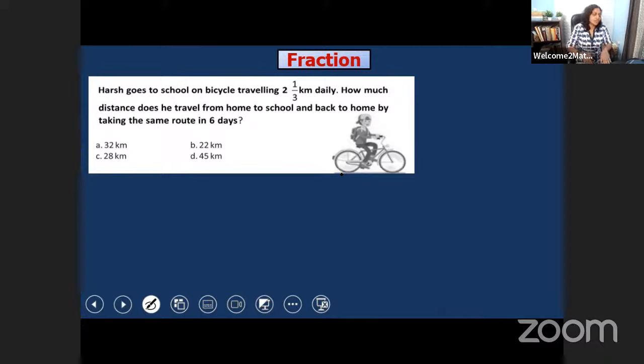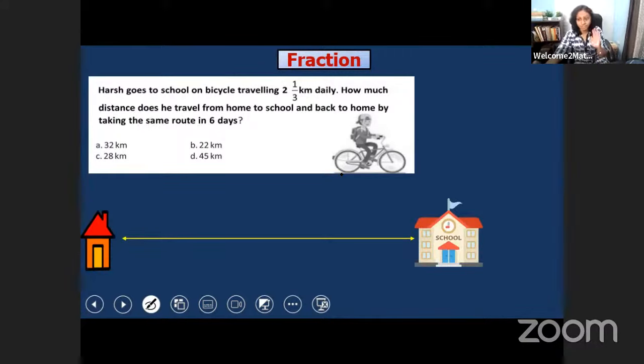Here our question is, Hers goes to school on bicycle by traveling 2 1/3 kilometer daily. Okay, so here is her home and here is her school. And here is hers and he is going by bicycle and traveling 2 1/3 kilometer daily. Our question is, how much distance does he travel from home to school back to home by taking the same route in 6 days? That is the question.